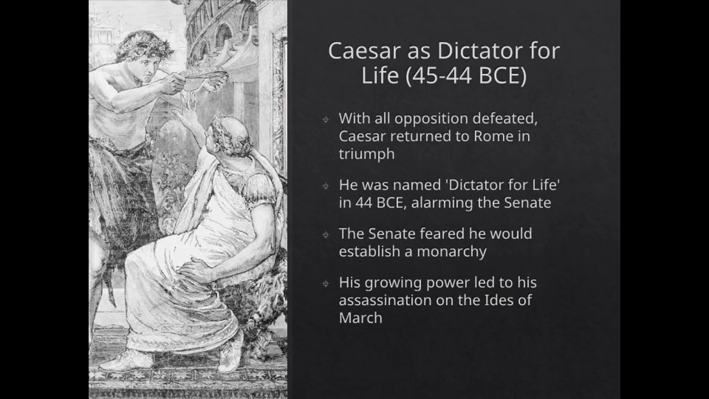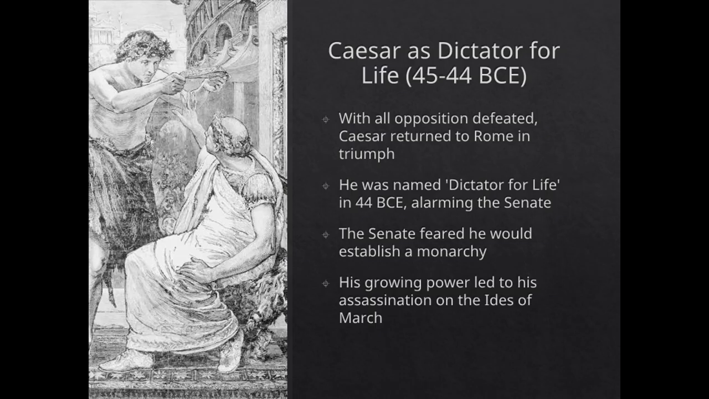With his enemies defeated, Caesar returned to Rome and was named dictator for life in 44 BCE. He enacted several reforms, including expanding the Senate and granting citizenship to more people. However, many senators feared that he was becoming a king in all but name.